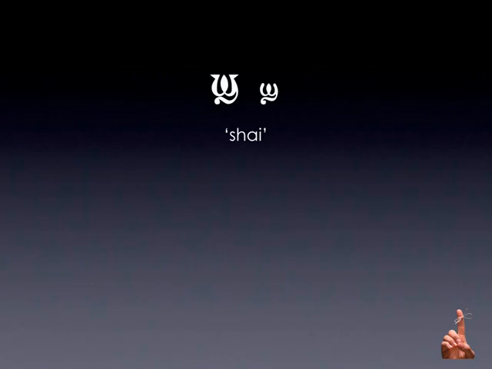Let's continue on with some letters that we need to memorize. This is the shy. It sort of looks like an omega, or a long O, with a tail attached to it. It also looks very similar to the letter equivalent in Arabic for SH. So this is the shy, and it's pronounced sh as in shake.